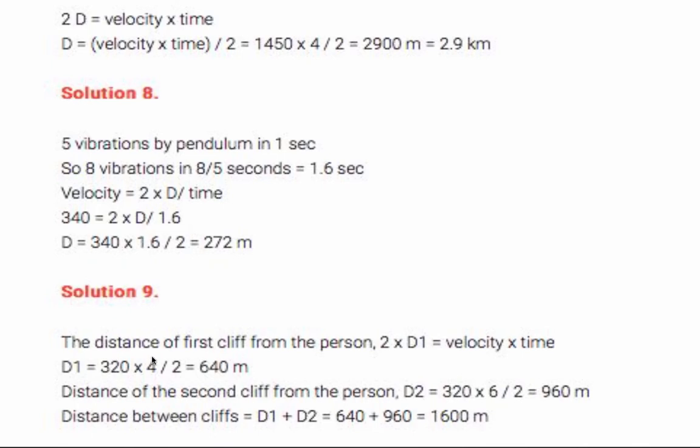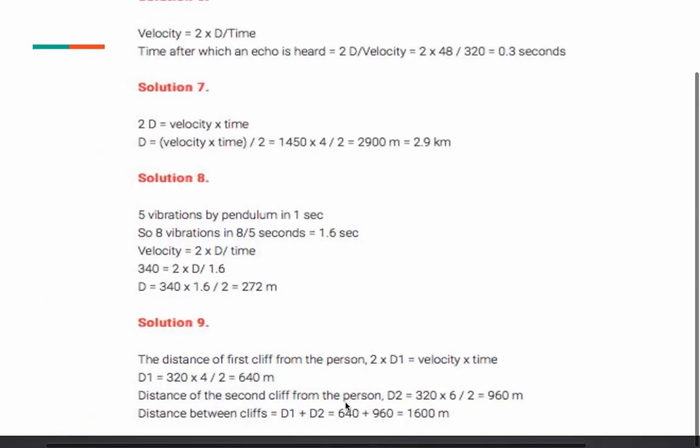So this is the distance of the first cliff from the person, and this is the distance of the second cliff. So what is the distance between the two cliffs? That means the sum of the two. Okay, so add the two, what do we get? 1600 meter as the distance between the two cliffs. The hint is given in the question, exactly the same way that we are taking.